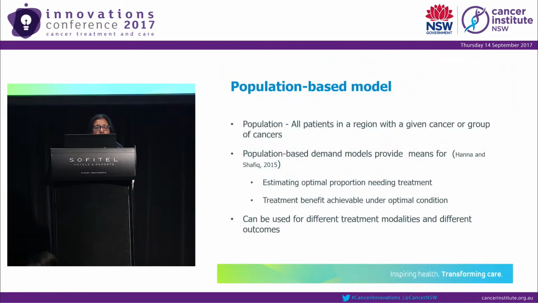So what is a population-based model benchmark? The population is all people suffering from a condition, and the demand models are the optimal estimations of this for a service. It is flexible and can be developed for many outcomes, and we concentrated on radiotherapy.